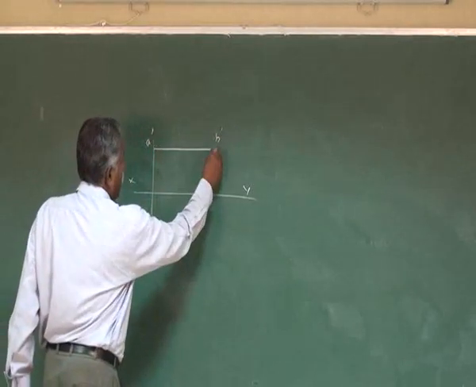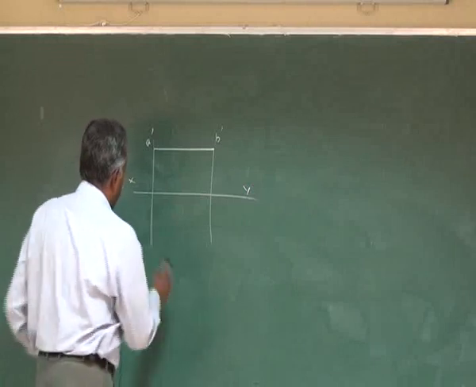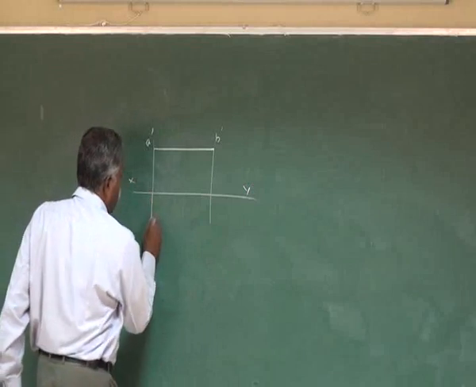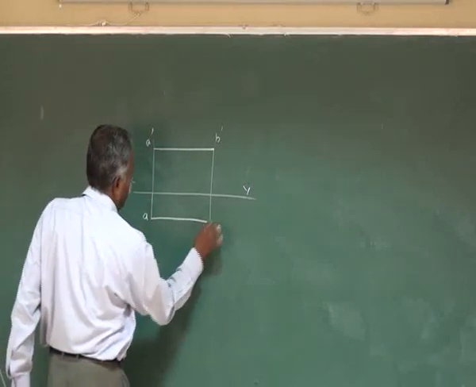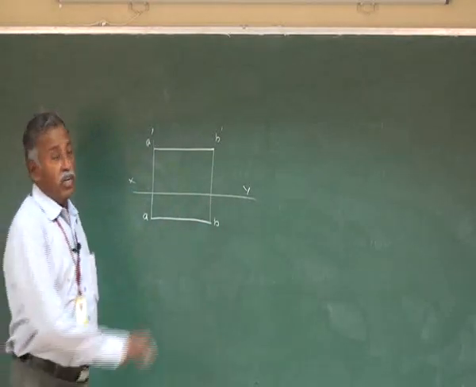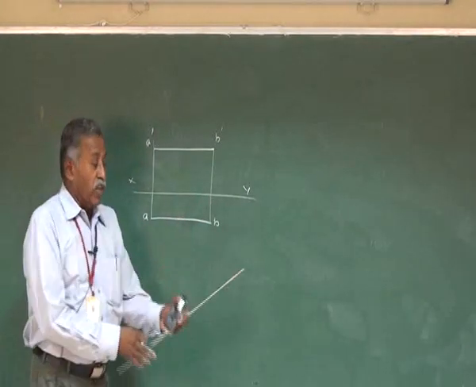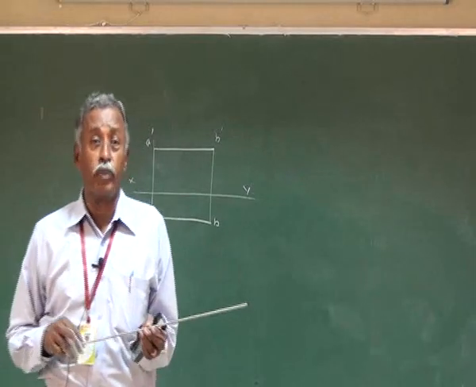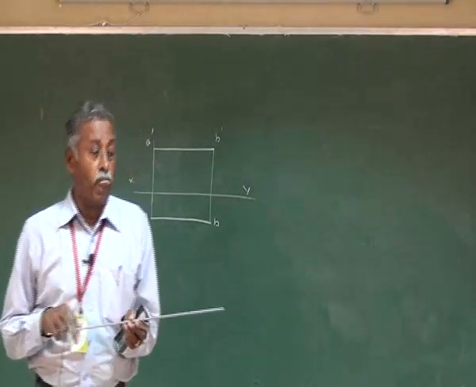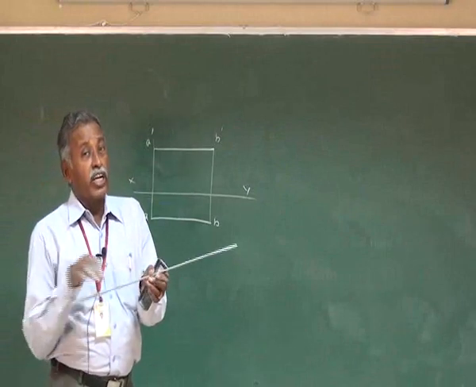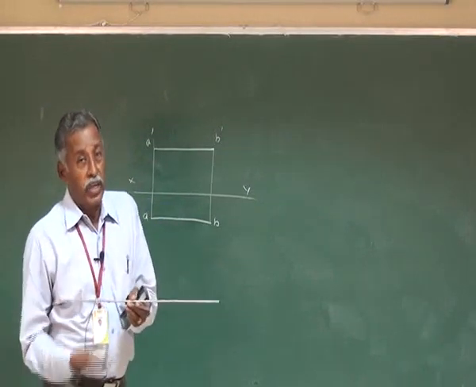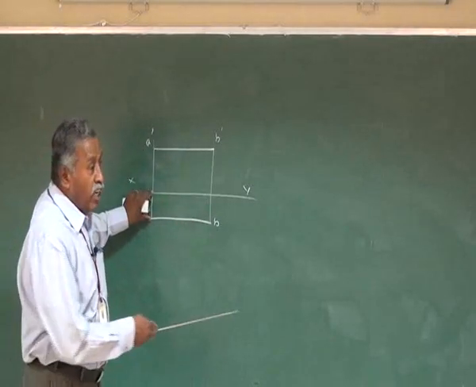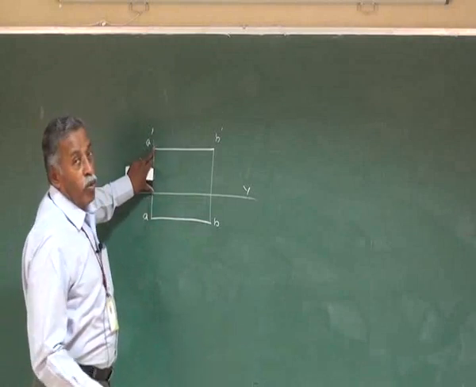The top view will be whatever may be the distance in front of VP. The distance you take it and draw a horizontal line. So this is going to be AB. Now this is regarding the straight line in the first quadrant. All the straight line problems are going to be dealt in first angle projection only. Therefore, you keep the straight line like this. It is parallel to VP and parallel to HP. So you get the front view here, top view here. This distance is the distance in front of VP and this is the distance above HP.